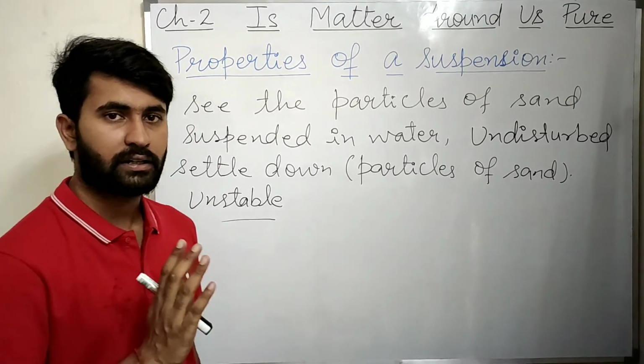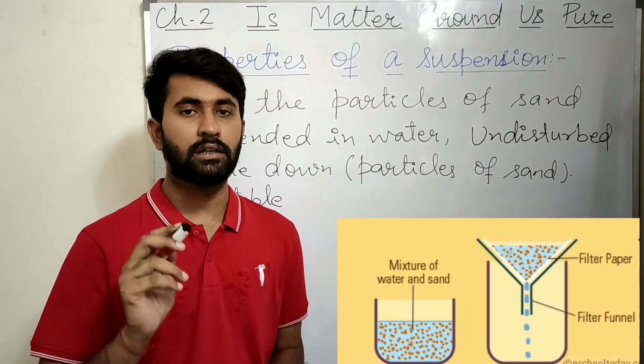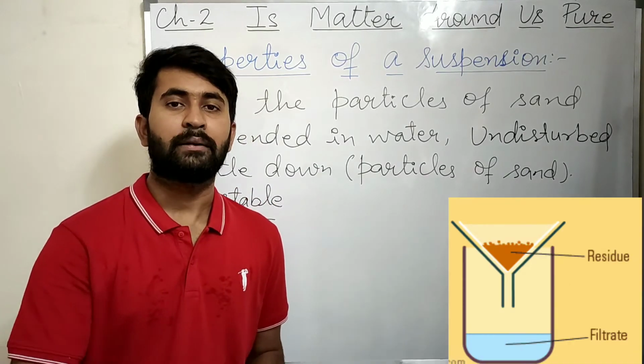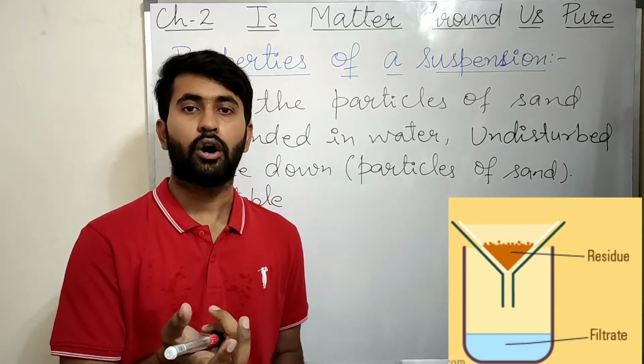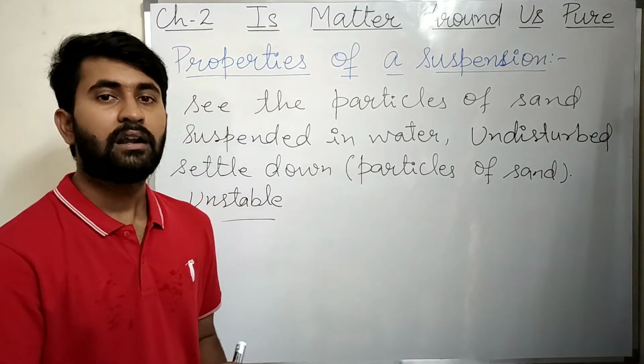If you will filter this suspension of sand water using a filter paper, so the sand will remain as a residue on the filter paper, whereas the water will pass out.